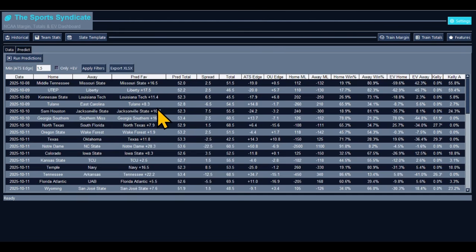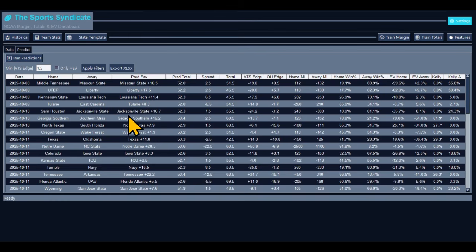We got East Carolina and Tulane. Tulane is expected to win by 8.3. Tulane is the favorite by minus 6.5. That's a tough one. East Carolina may cover. You might want to take a look at the over and under, the spread coverage for East Carolina. If they've been covering the spread, you might want to stick with East Carolina. If they haven't been covering the spread recently, like if they're 1 in whatever or 3 in whatever covering the spread, I would definitely take Tulane on that line.